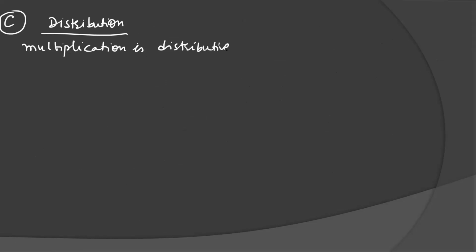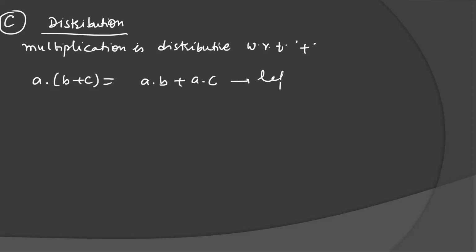Distributive property. Distribution means here multiplication is distributive with respect to addition. With respect to addition means a into (b plus c) is equal to a into b plus a into c. This is called a left distribution.